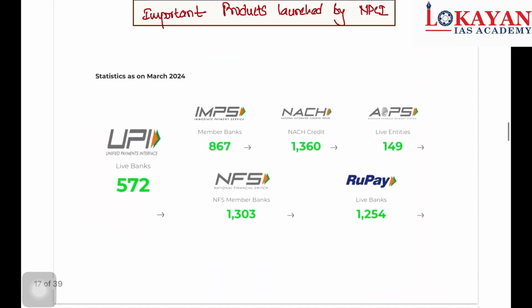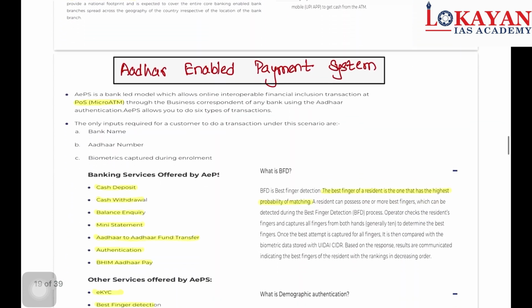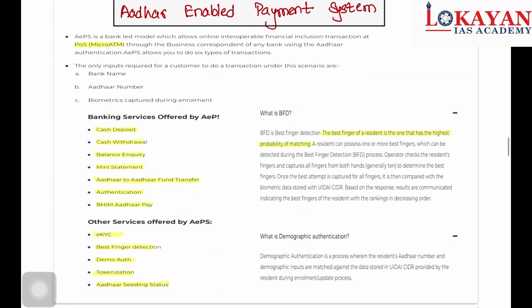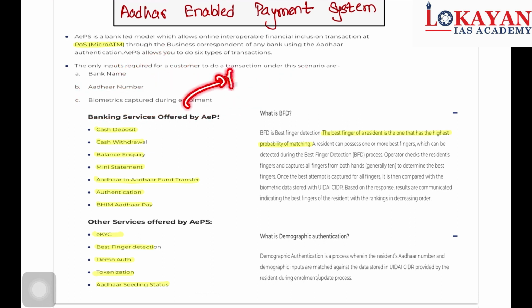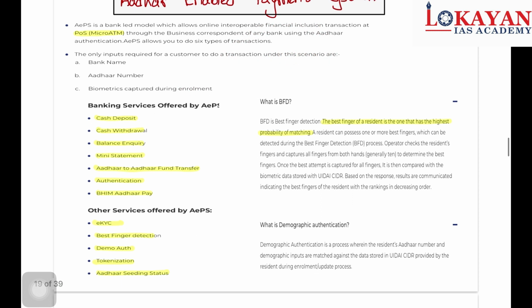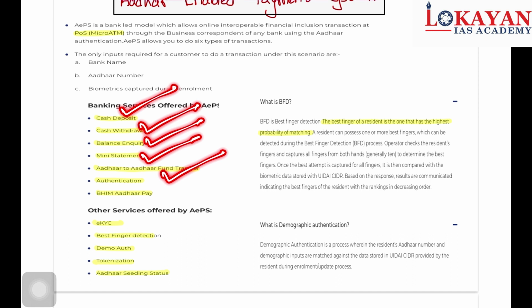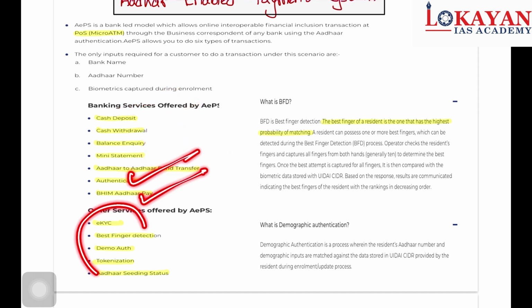I just told you this, AEPS is frequently in news because of the MGNREGA payments. So Aadhaar enabled payment system is a bank led model which allows online interoperable financial inclusion transactions at a point of sale machine, that is micro ATM. Again, what do you need? Bank name, Aadhaar number and biometric captured during enrollment, mainly fingerprint. And what are the banking services provided by AEPS? Cash deposit, cash withdrawal, balance inquiry, mini statement, Aadhaar to Aadhaar fund transfer, authentication, BHIM, eKYC and so on.